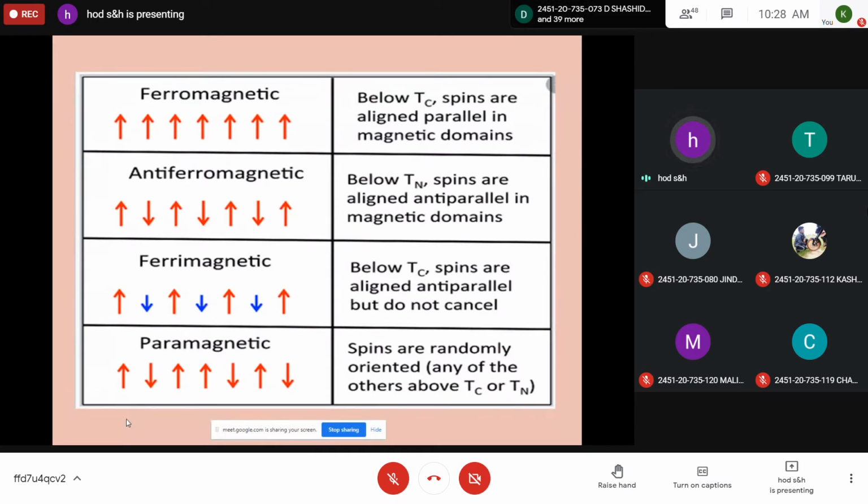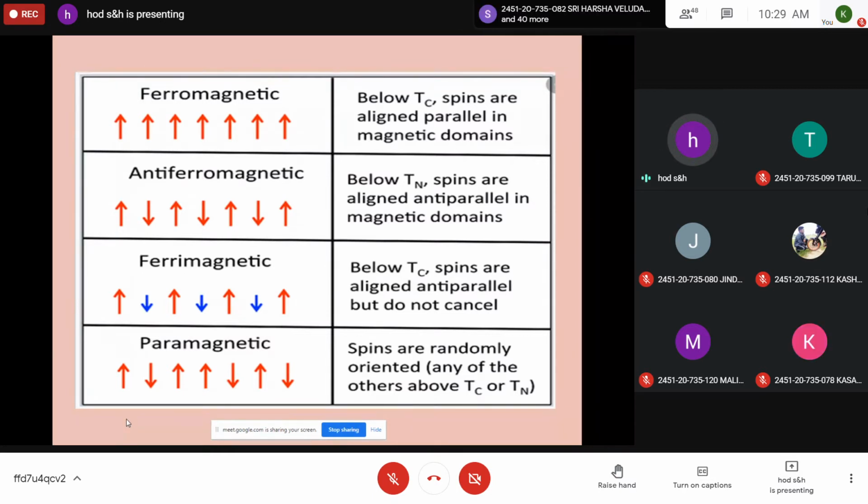And the third one is a ferrimagnetic material. In this, the magnetic dipoles are anti-parallel but with different magnitudes. So below the Curie temperature, the spins are aligned anti-parallel but they do not cancel. Because of that, they exhibit slightly positive susceptibility values and permeability values, and you can assume that they are ferromagnets in the microscale. So this is ferrimagnetic material. Ferrites are typical examples of this ferrimagnetic material.